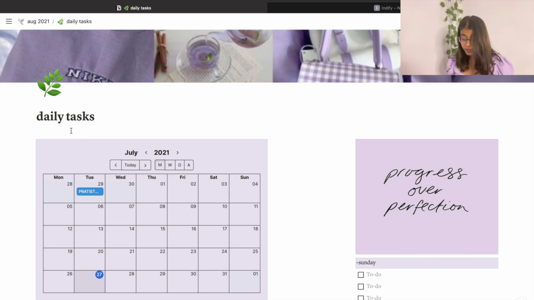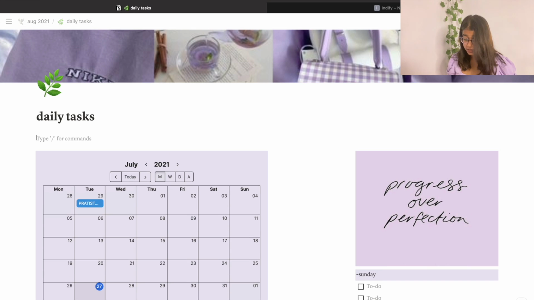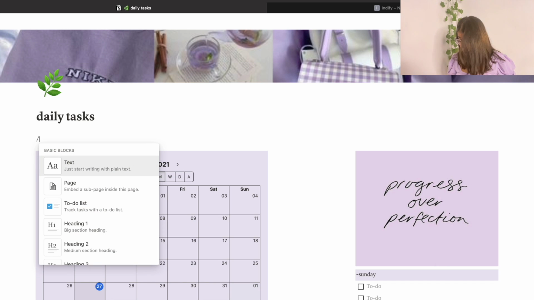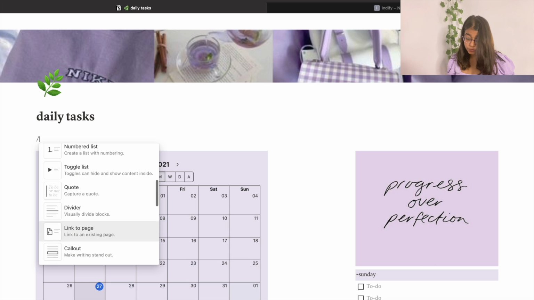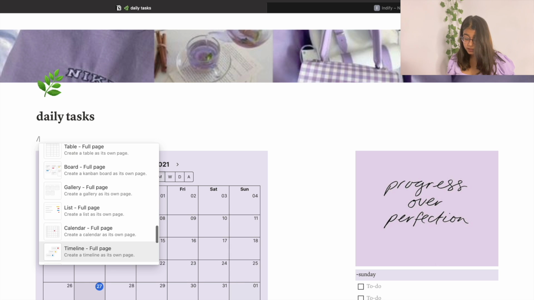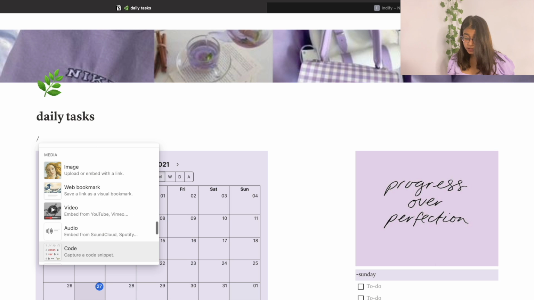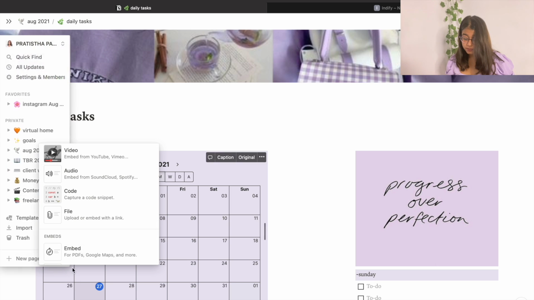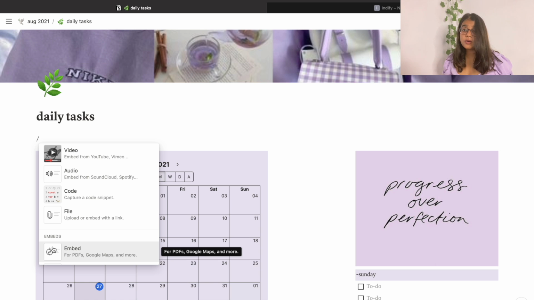And I am not going to paste it here because it is already pasted, but if you want to do it, you can just simply go on this, and then you can choose the embed button. So when you click on embed, it is automatically going to be pasted.